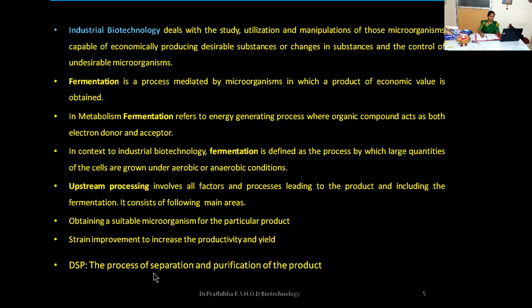At the industrial biotechnology level, fermenter design and selection of suitable microorganisms, our strain, our inoculum, strain improvement, how to increase productivity, and bioprocess optimization, everything comes under USP, upstream processing. Whereas downstream processing is related only to what happens once the product has formed: how to separate that product, how to purify that product, and how the packaging will be done. All that comes under downstream processing.